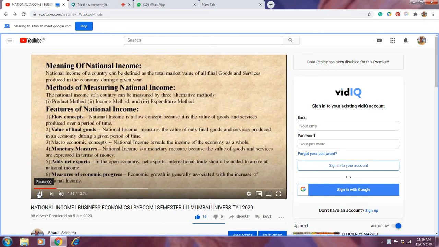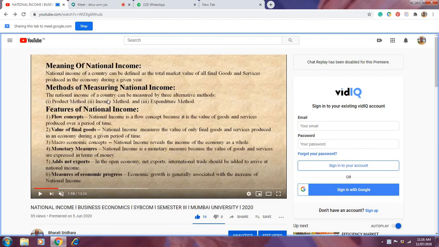Why am I telling you this? Because there are three methods of measuring national income: product method, income method, and expenditure method. We need not go into details about that. You only have to understand there are three methods for measuring national income. Product method means the sum value of all final goods and services produced in a year.